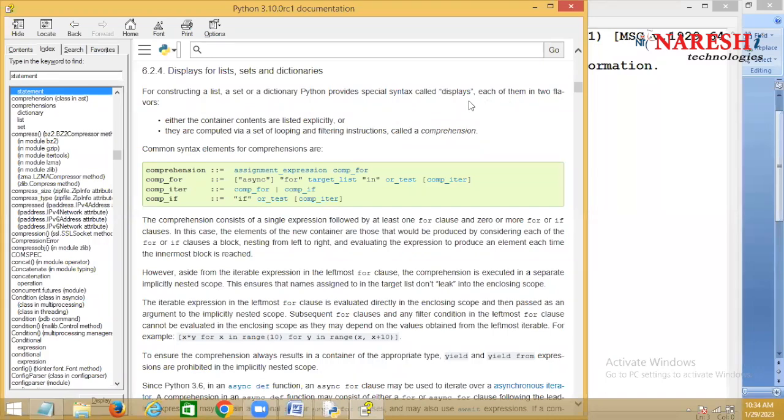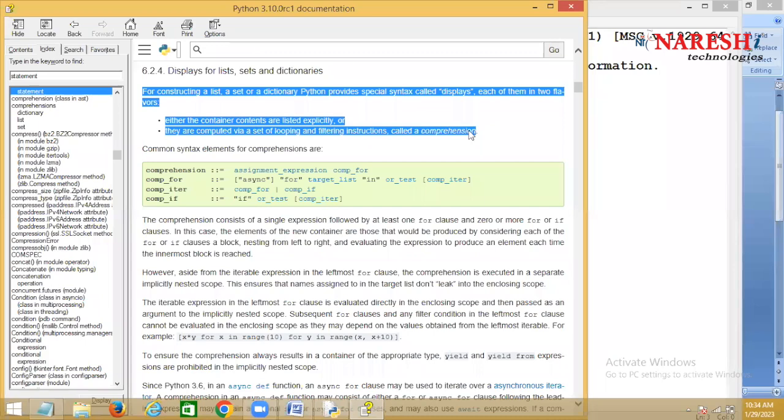Each of them in how many flavors? Two flavors. One is either the container contents are listed explicitly, or they are computed via a set of looping and filtering instructions. And this is called comprehension.